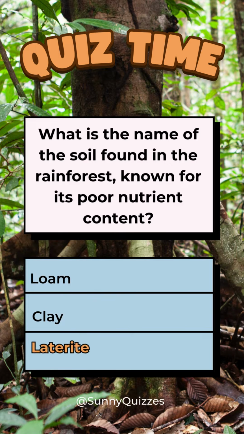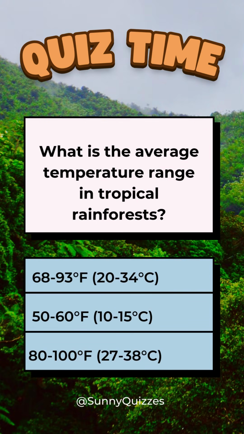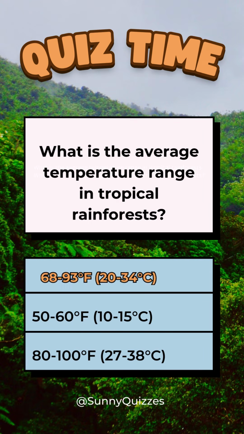Laterite. What is the average temperature range in tropical rainforests? 68 to 93 degrees Fahrenheit, 50 to 60 degrees Fahrenheit, or 80 to 100 degrees Fahrenheit. 68 to 93 degrees Fahrenheit.